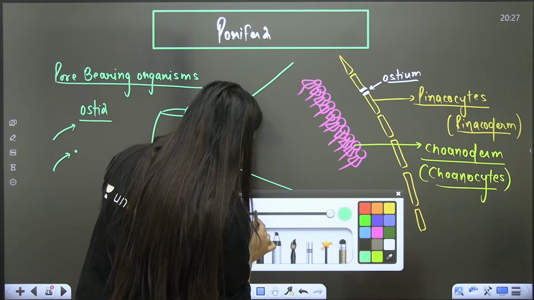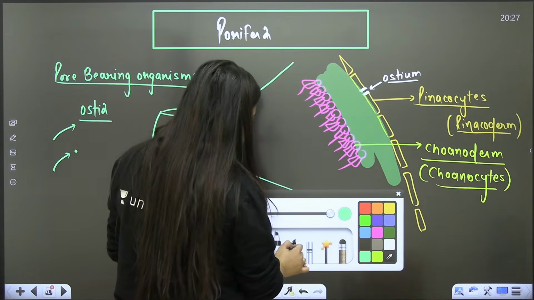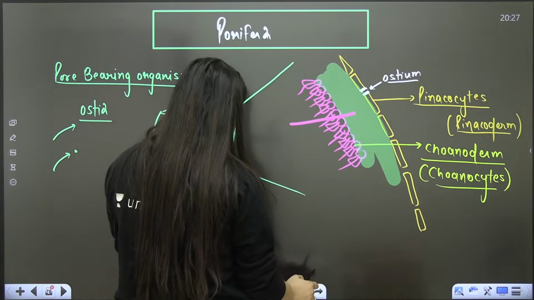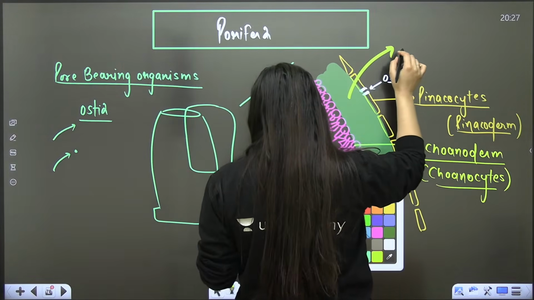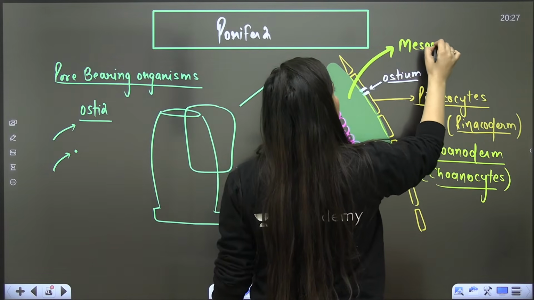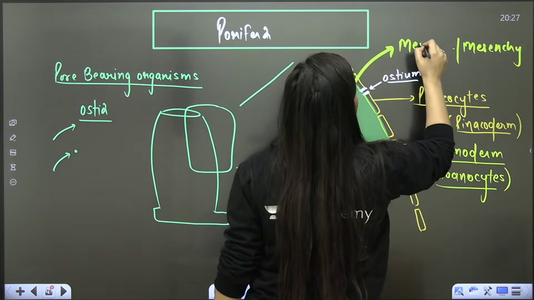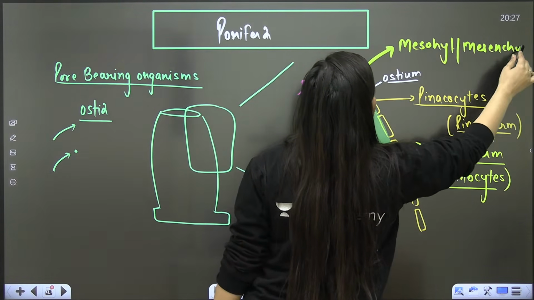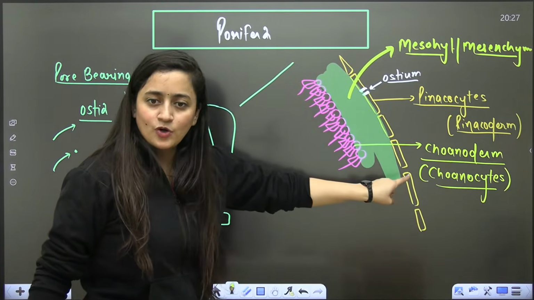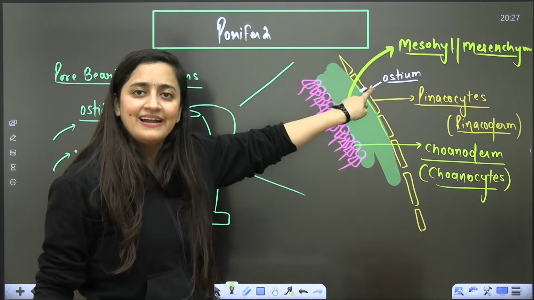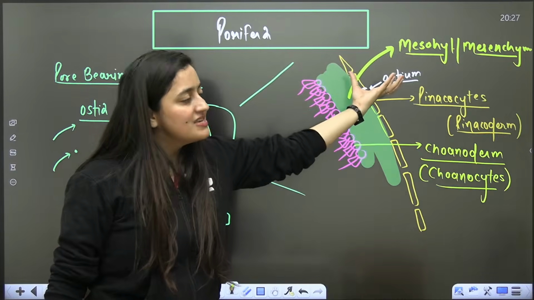Now in between these two, this space present here is basically the mesoglia. You can call it mesenchyme or mesohyle. Sorry, it's mesohyle or mesenchyme. So the outermost layer is pinacoderm made up of pinacocytes. The pores here are lined with porocytes. Then this is the choanoderm made up of choanocytes. In between you have mesohyle or mesenchyme.